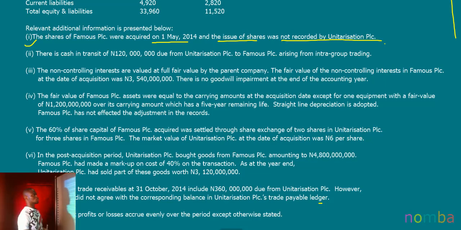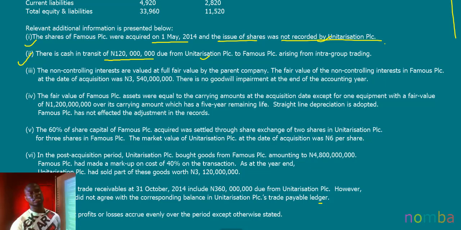We will get there, we'll see what they are talking about. Because we are told that it has not been recorded, that means you need to record it. We will get there. And also, in additional information 2, we're told that there is a cash in transit of 120 million due from Unitarization PLC to Famous PLC arising from intragroup trading.